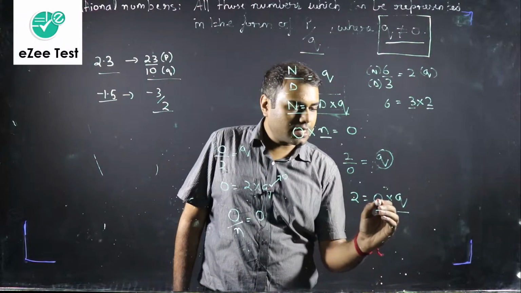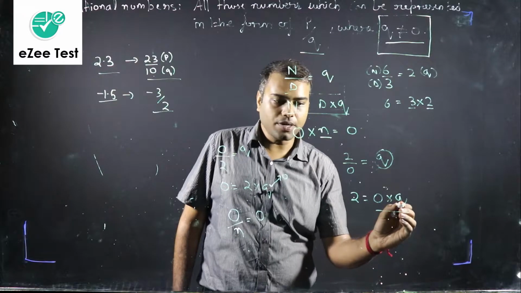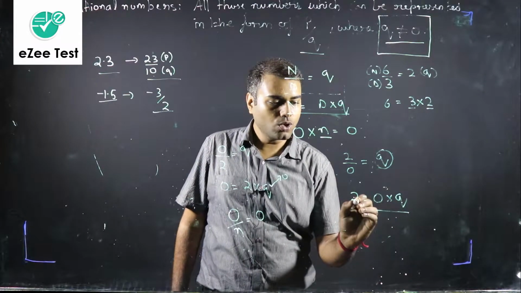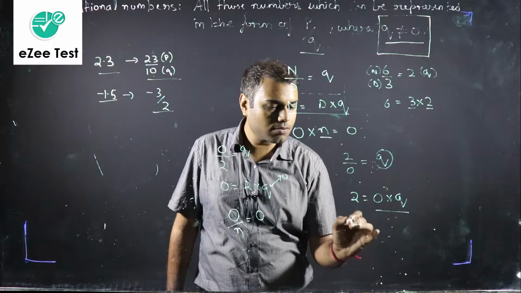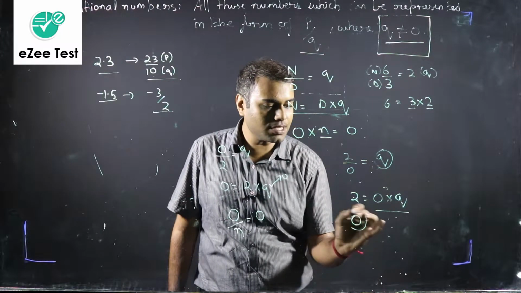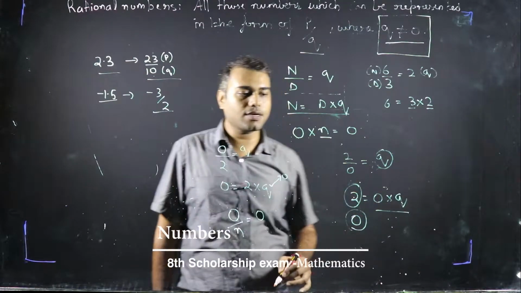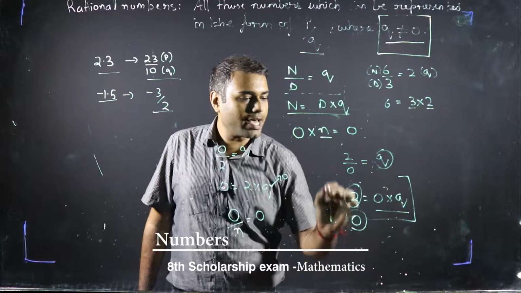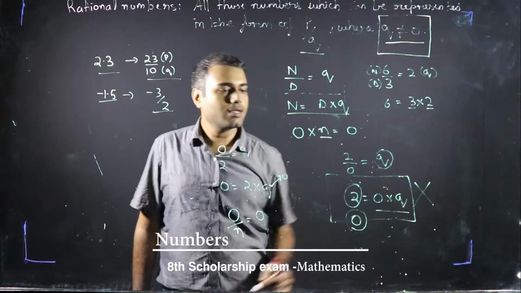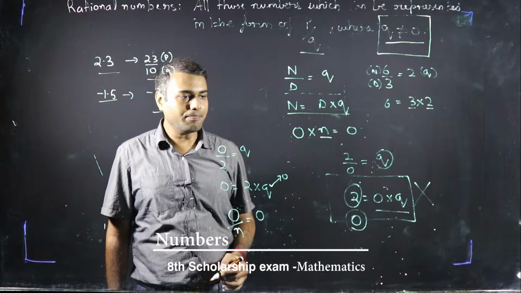This side it is written that 0 into some number, which is 2, and we all know that 0 into some number should be 0. The 0 into any number should be 0. Then what is 2 doing over here? This whole equation has become meaningless.